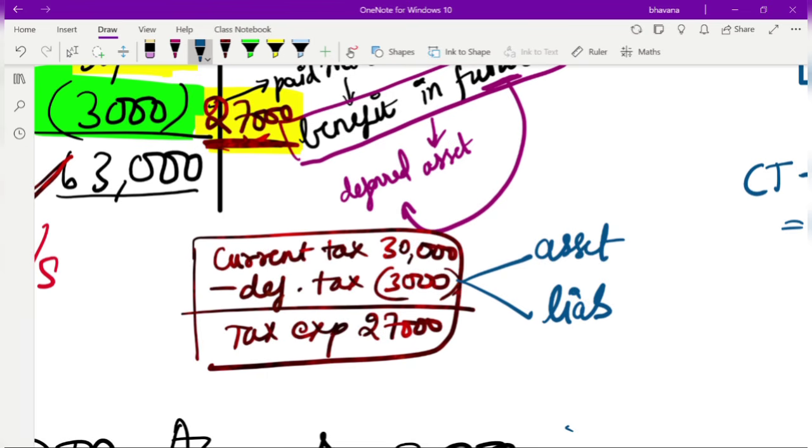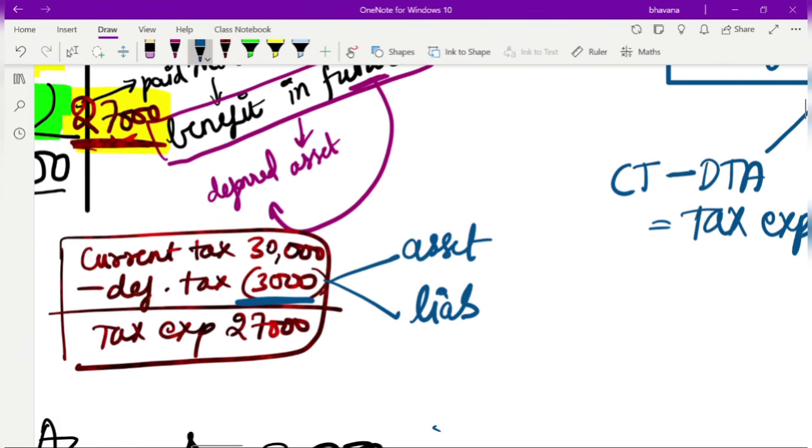So now the confusion that arises here is whether this 3,000 which you have reduced from 30,000 will be a deferred tax asset or a deferred tax liability. That is the main question that arises here. So I'll tell you a simple method, after which I'll explain the logic. For now, understand what the method is.